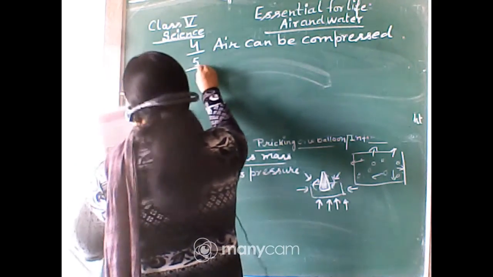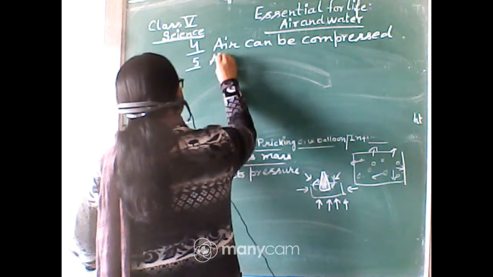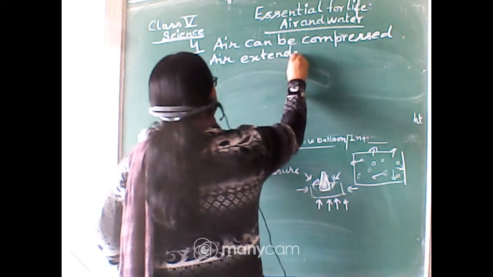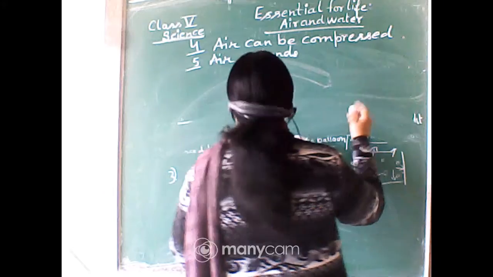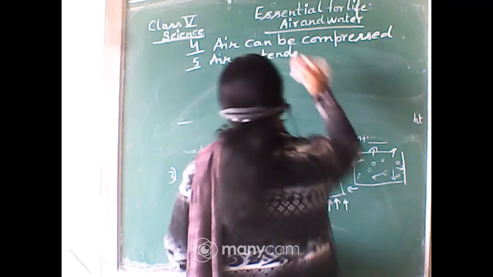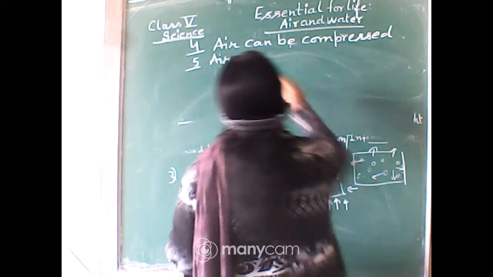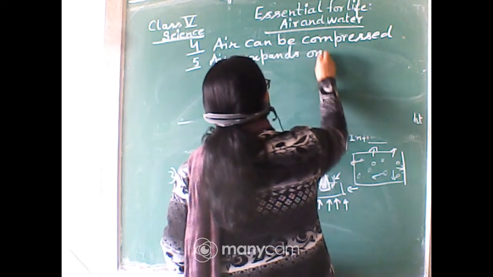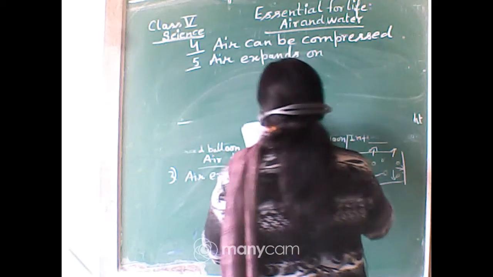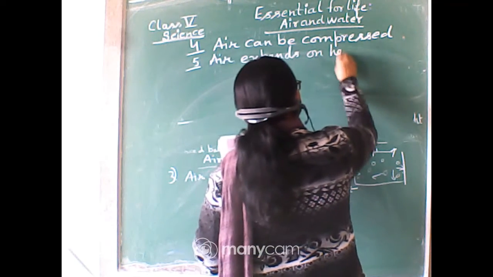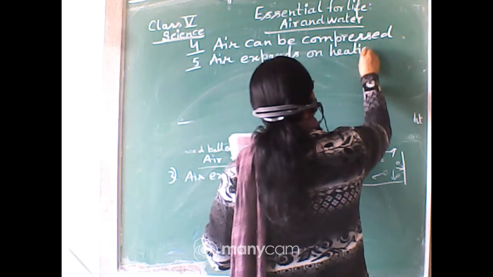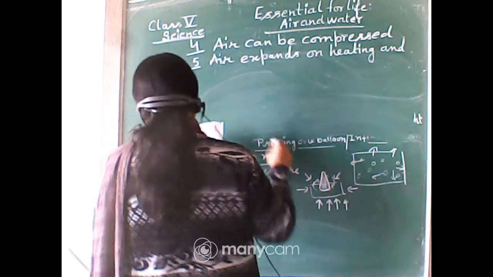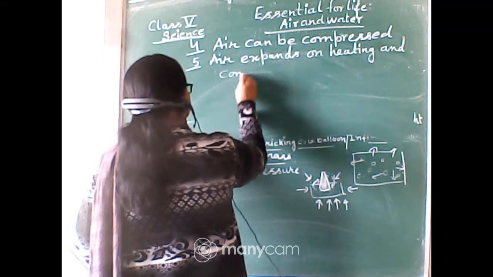Fifth property, air extends or expands. You can say extends or expands is the same thing. Air expands on heating and contracts on cooling.